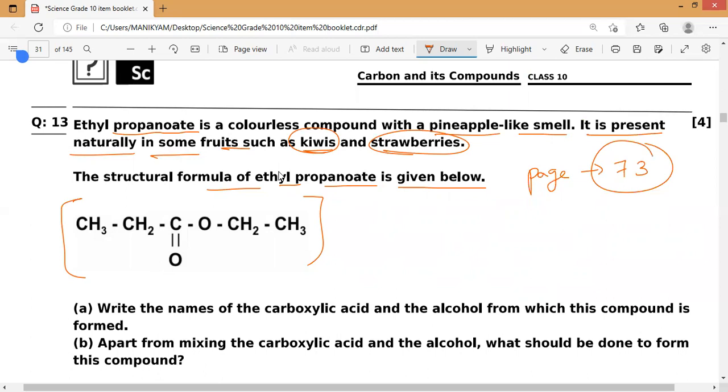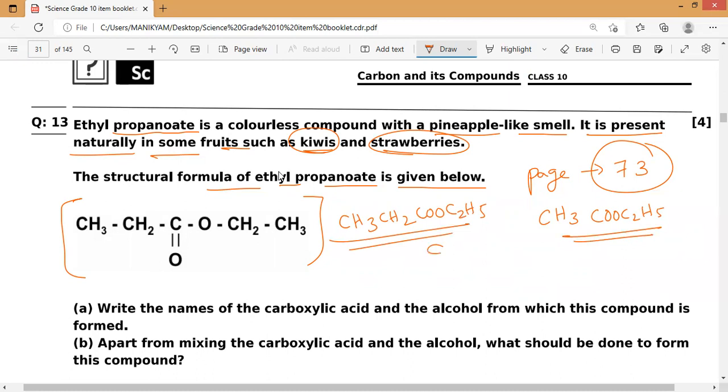So you can see ethyl acetate, CH3COOC2H5. But here you can see CH3CH2COOC2H5. So this is ethyl acetate and this is ethyl propanoate. Both are esters only. That is what you have to understand.